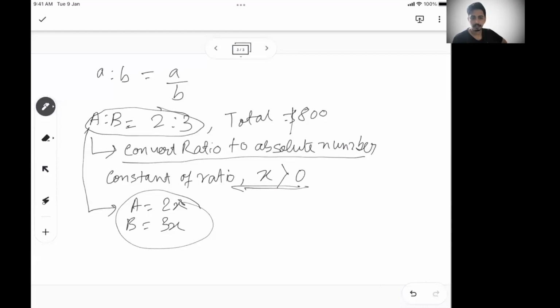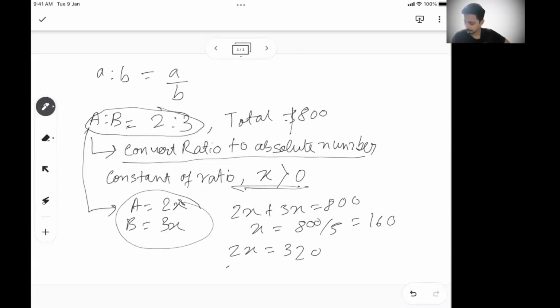So when I say A is 2x, B is 3x, I'm converting the ratio value to an absolute value. Now 2x plus 3x should be equal to 800. That means x is 800 by 5, or 160. That means 2x is 320 and 3x is 480. This is the breakup of money with A and money with B. So this is one way to use ratio to calculate problems.